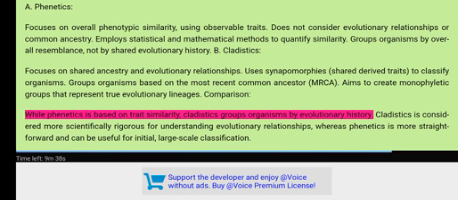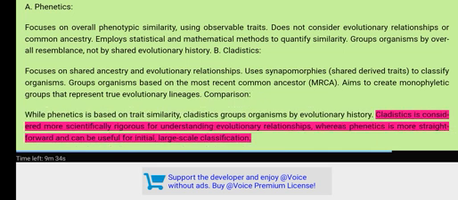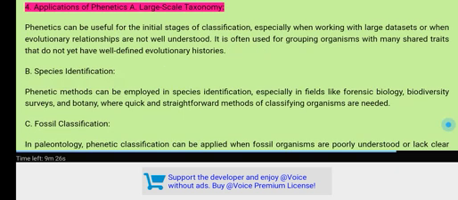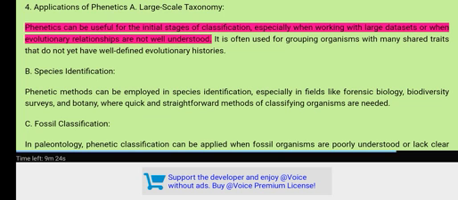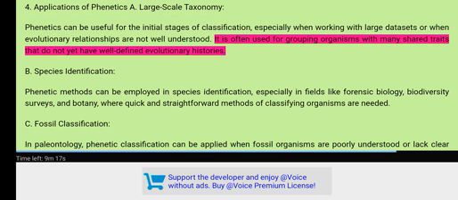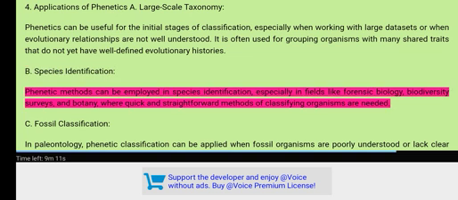Comparison. While phenetics is based on trait similarity, cladistics groups organisms by evolutionary history. Cladistics is considered more scientifically rigorous for understanding evolutionary relationships, whereas phenetics is more straightforward and can be useful for initial, large-scale classification. 4. Applications of phenetics. A. Large-scale taxonomy. Phenetics can be useful for the initial stages of classification, especially when working with large datasets or when evolutionary relationships are not well understood. It is often used for grouping organisms with many shared traits that do not yet have well-defined evolutionary histories. B. Species identification.